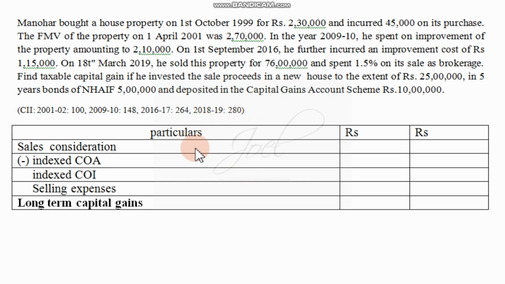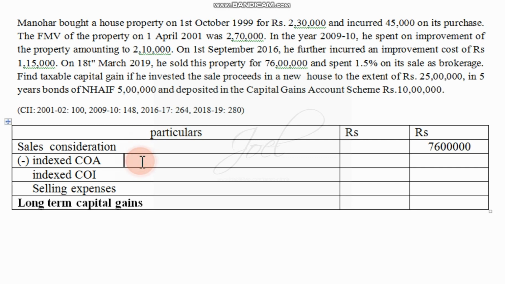So this is the format we are supposed to use to solve the problem. Sales consideration is reduced by index cost of acquisition, index cost of improvement, and selling expenses. Sales consideration means the amount received at the time of sale. That means the amount you have received through sale proceeds, that is what we call sale consideration. So it will be 76 lakhs,